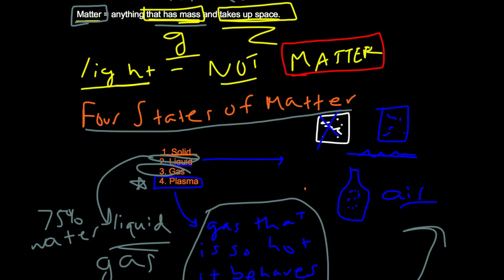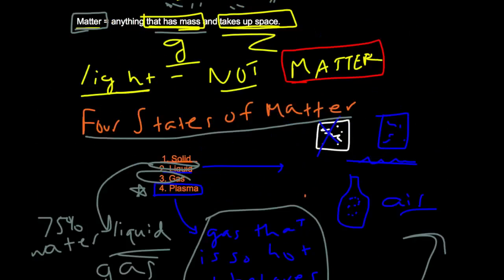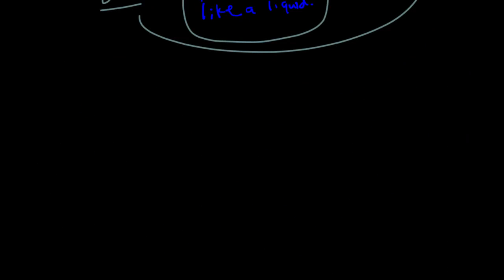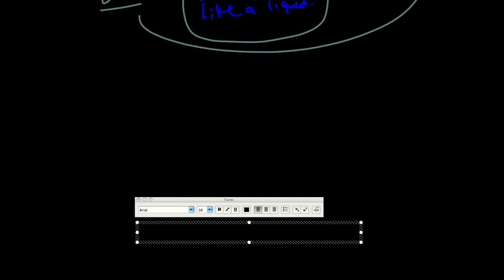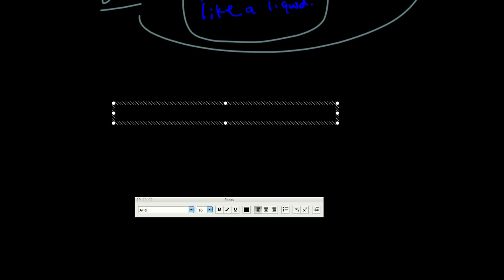Alright, now I have another definition for you. So we basically figured out the 4 states of matter. I gave an example of each. We figured out what the heck matter is. Now it's time for me to throw another curveball at you. We'll talk about what a substance is next. A substance. Oh, that sounds iffy.